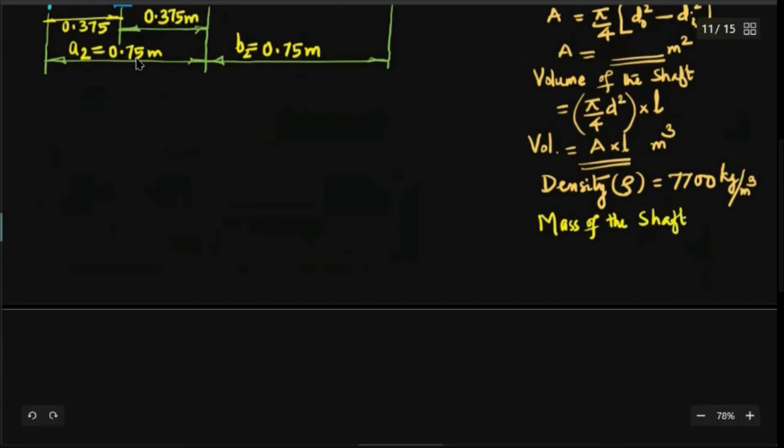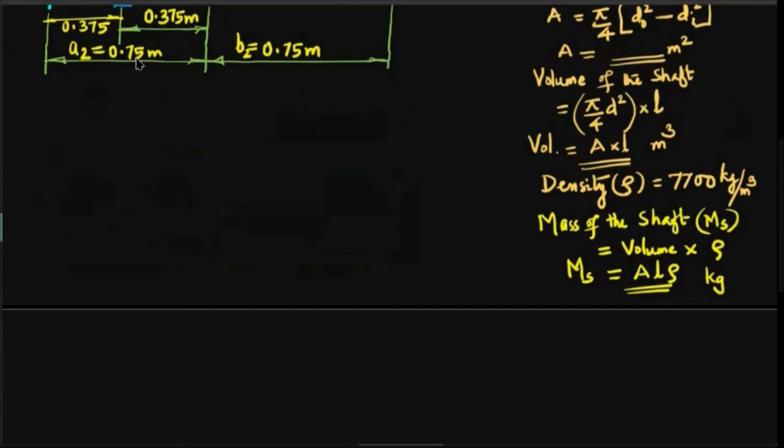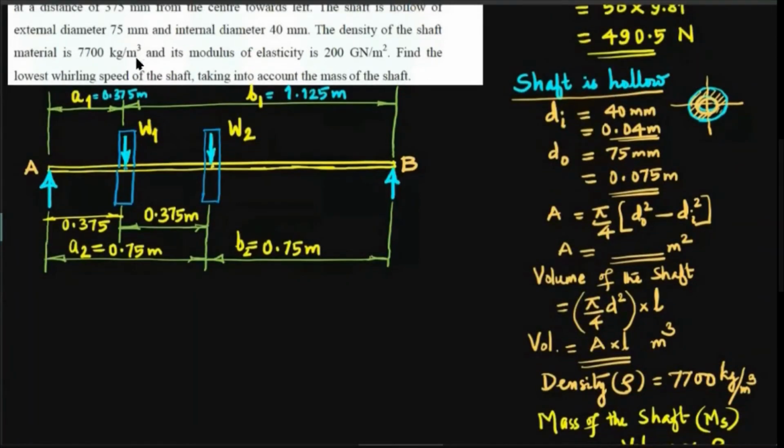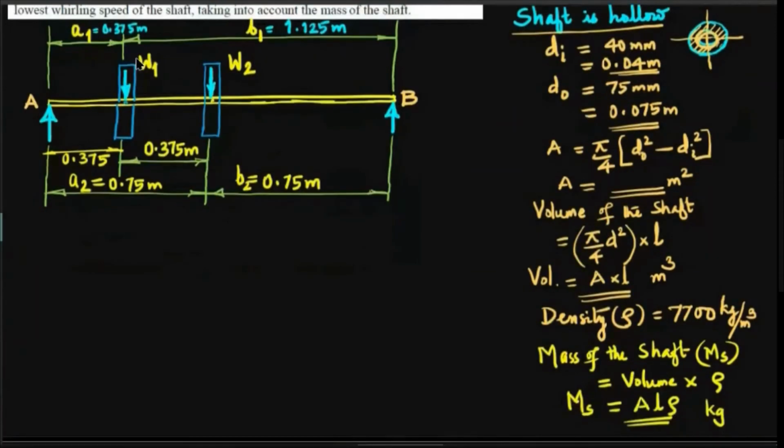Please listen carefully. The mass of the shaft, let me write this as M, with suffix s, because I want the mass of the shaft per unit length. That is volume into density rho. And volume is area into length, so area into length into rho, and that much kg is the mass of the shaft. But we will treat this as mass per unit length, because for the rate of loading we want to treat this as a UDL. That is important.